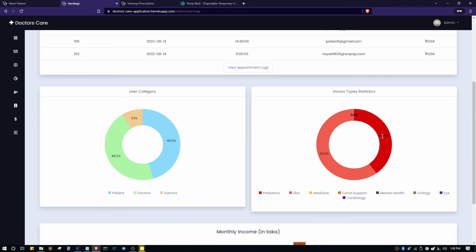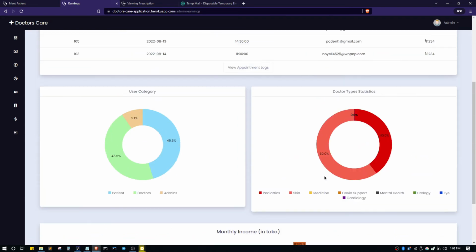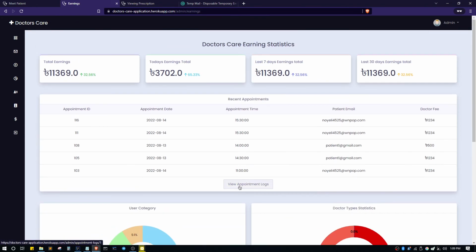From here, we can see there are two types of doctors currently, which is skin 60% and pediatrics 40%. From monthly income, we can see all the monthly income details in our bar chart. So that's all for the project demonstration. In the next part, I'll be demonstrating our project's structure and code review.